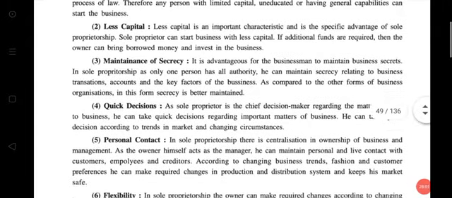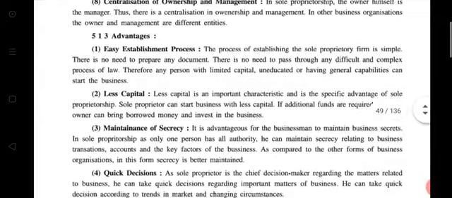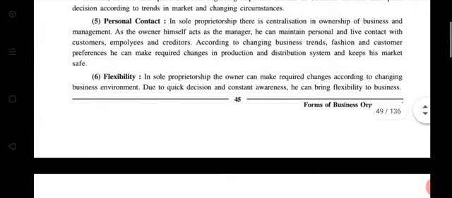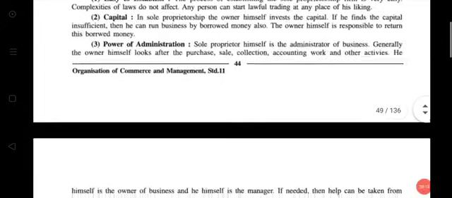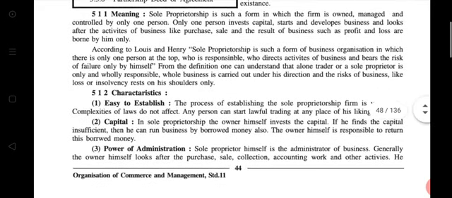Then advantages. There are also 8: easy establishment, less capital, maintenance of secrecy, quick decision, personal contact, flexibility, less tax burden, and less legal restriction. Please learn these questions in your homework and also write the meaning of sole proprietorship according to Lewis and Henry, and also the first one definition, so two definitions or meanings of sole proprietorship you write in your homework.